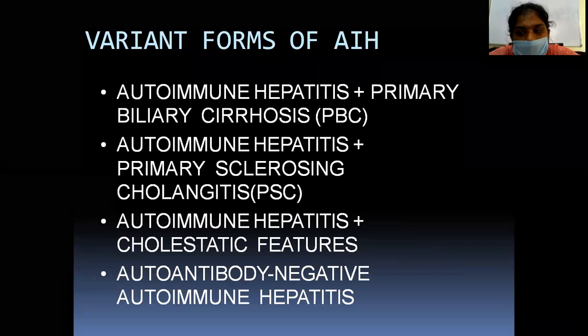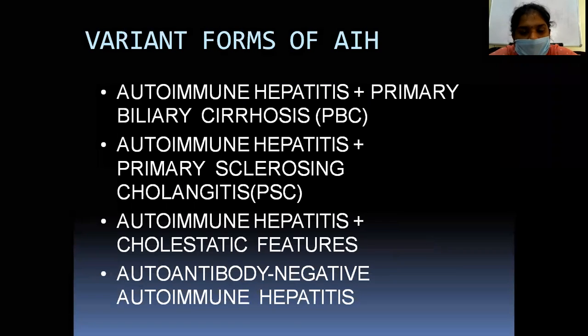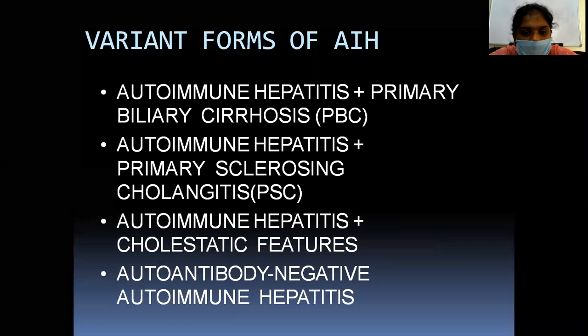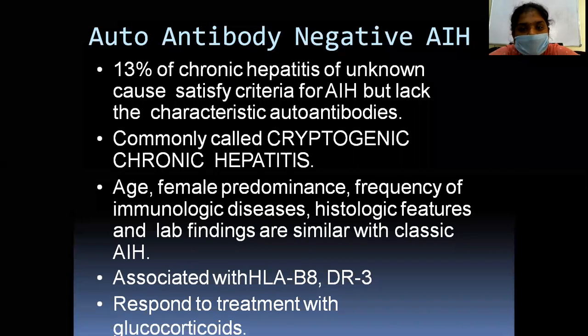So these are the variant forms of autoimmune hepatitis, wherein autoimmune hepatitis occurs along with primary biliary cirrhosis, primary sclerosing cholangitis, cholestatic features, and autoantibody-negative autoimmune hepatitis. In autoantibody-negative autoimmune hepatitis, 30% of chronic hepatitis of unknown cause satisfy the criteria for autoimmune hepatitis but lack the characteristic autoantibodies. So these are called chronic cryptogenic hepatitis.